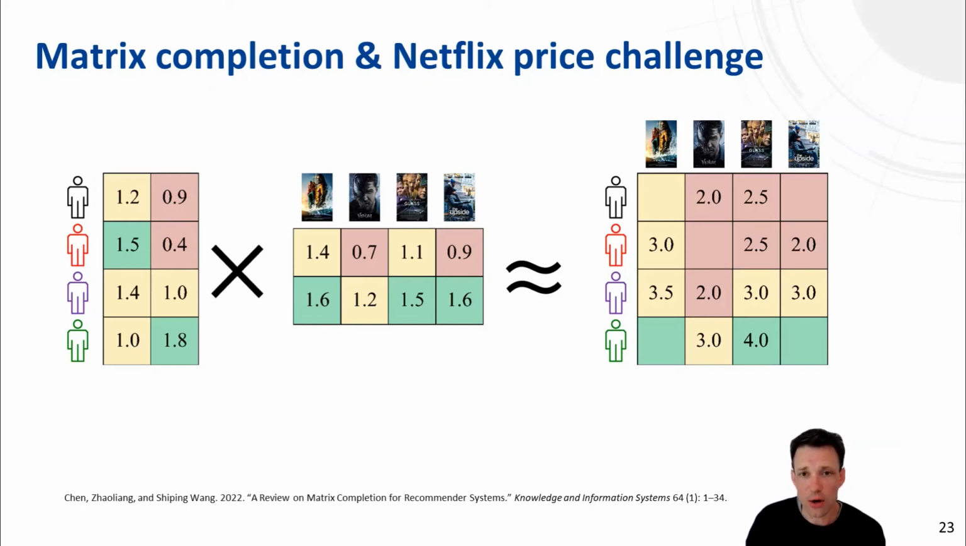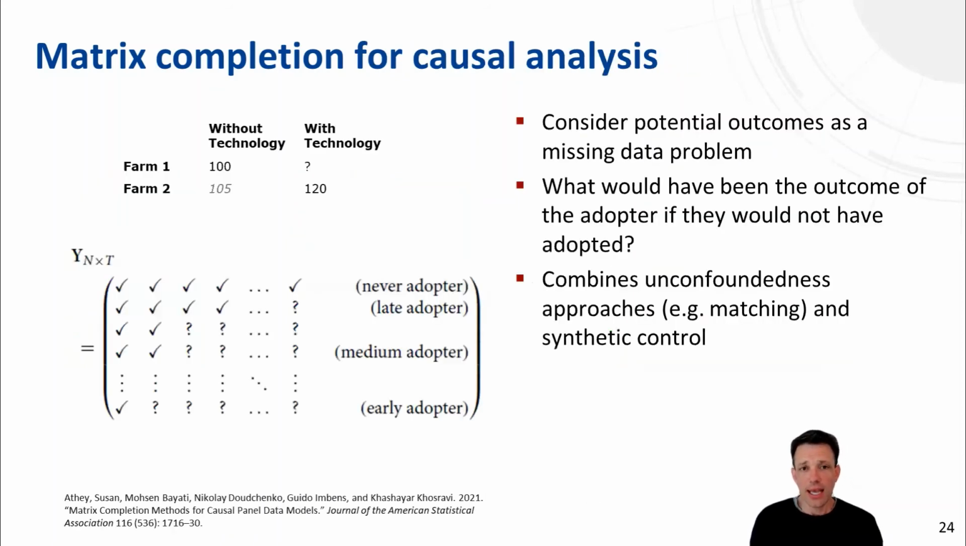Why do I talk now about Netflix and matrix completion? If you think about the example that I've discussed in the beginning, this very simple example for the potential outcomes, then it might become clear that the potential outcome problem can also be interpreted as a kind of missing data problem and can be addressed using matrix completion methods.